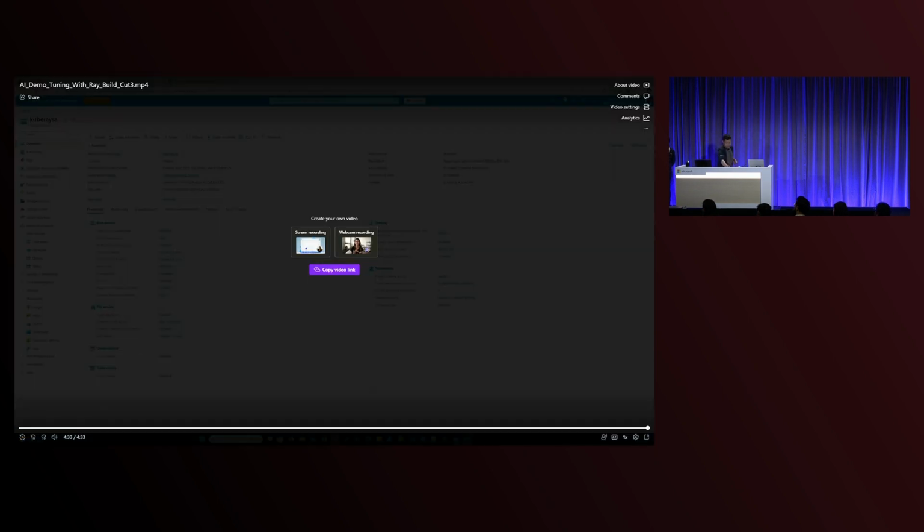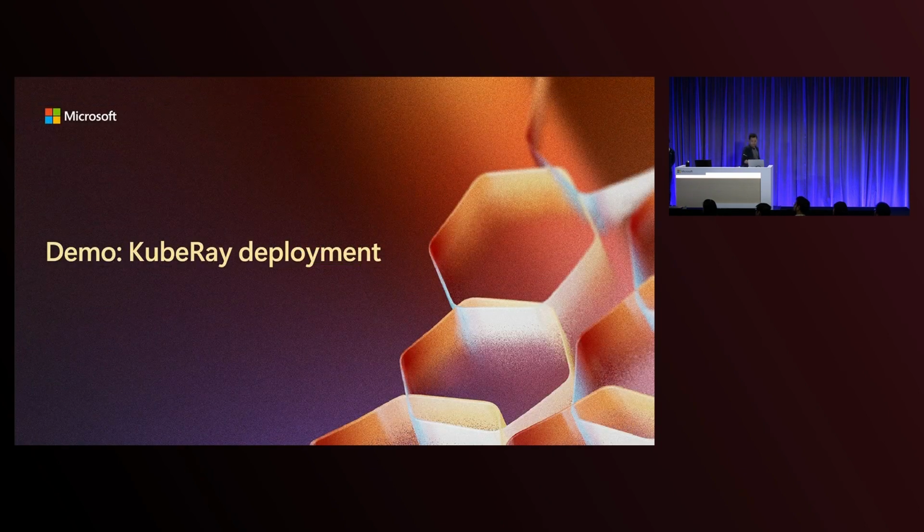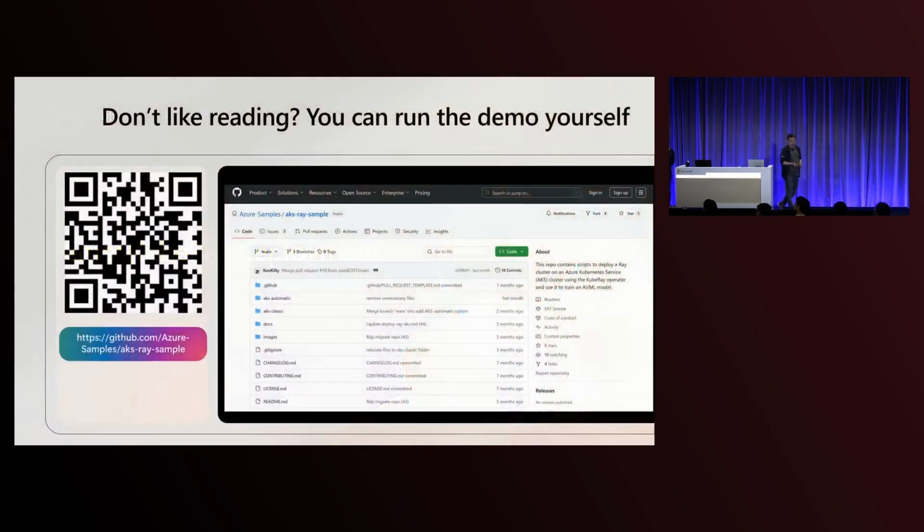So that's the end of the demo. We talked about a lot regarding the demo. So yeah, don't worry about anything complicated. You just go to our sample project, get all the scripts already published as a part of the documentation. Yeah, you can run it today if you want, and if you have GPUs.